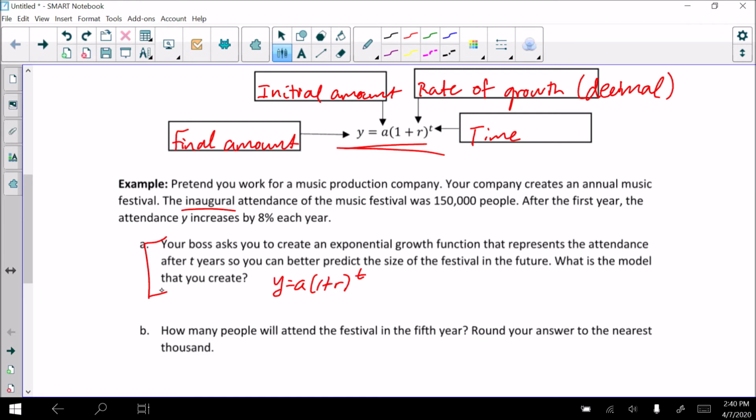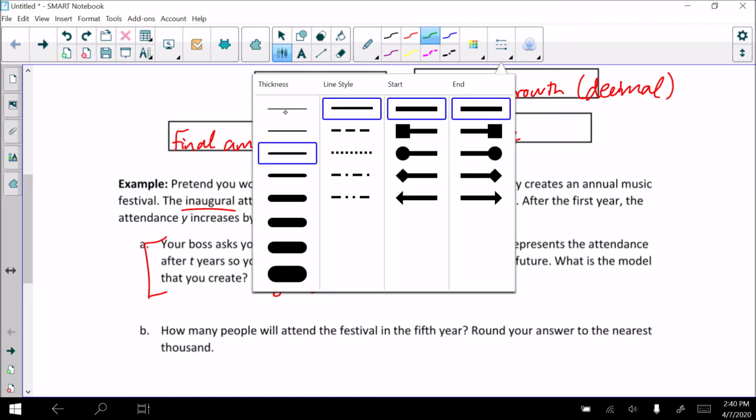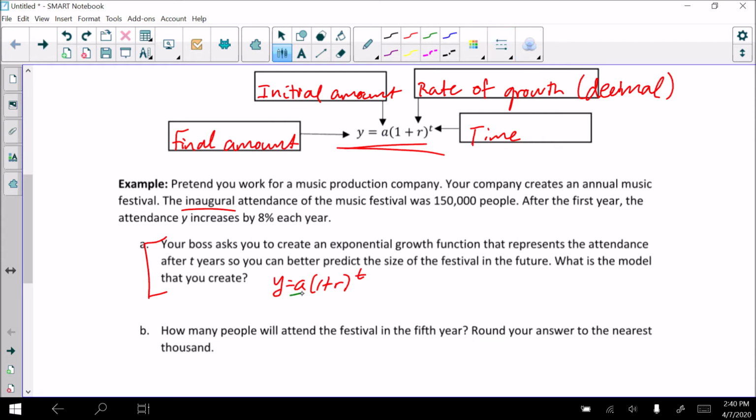Okay, so let's think about it. Let's try to find A. Remember, A is our initial amount. So how much, we're talking about people, right? We're talking about people that are in attendance. So how many people were there initially? Or the first time we did it, how many people showed up? Well, it tells us that. The inaugural attendance is 150,000 people. Okay, so I just found A.